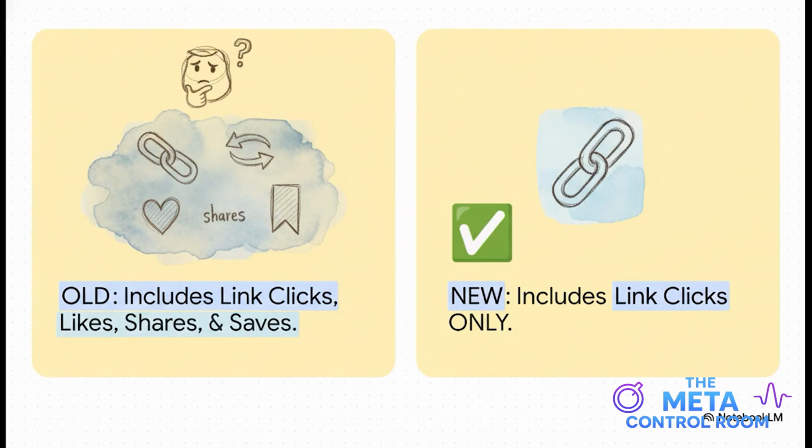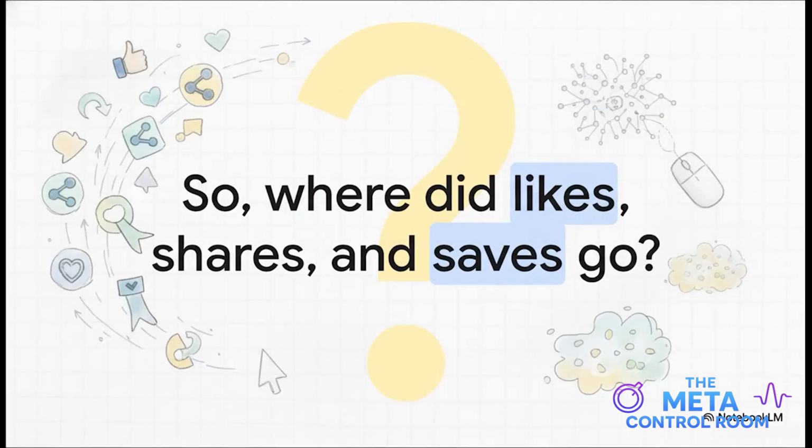Well, what's so interesting here is how simple this is getting. Going forward, only a direct link click is going to be counted as a click-through conversion. That's it. Finally, right? This should make things so much cleaner. This, of course, immediately raises a pretty big question for anyone tracking engagement as a key metric. What happened to all that other stuff?